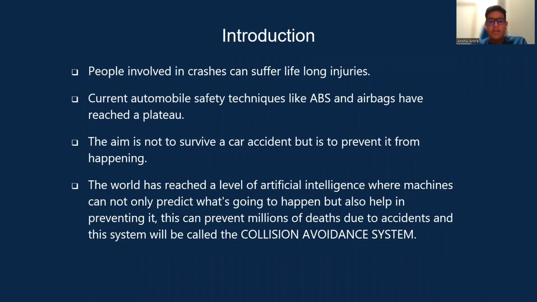Current automobile safety techniques like ABS, that's anti-lock braking system, and airbags have reached a plateau. The aim is not to survive the car accident, but to prevent it from happening. The world has reached a level of artificial intelligence where machines can not only predict what's happening around them, but also prevent the further situations that are likely to happen. So that's what we are doing in our project, the collision avoidance system.